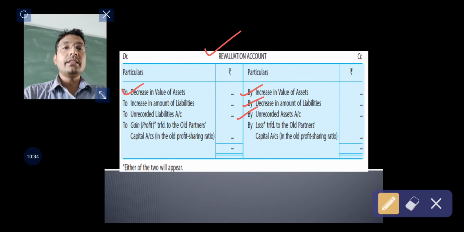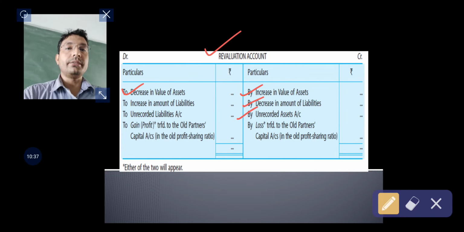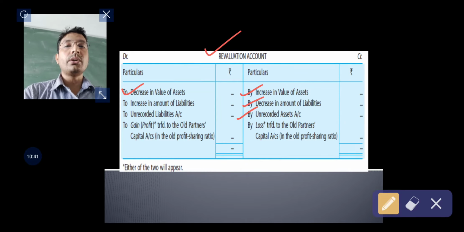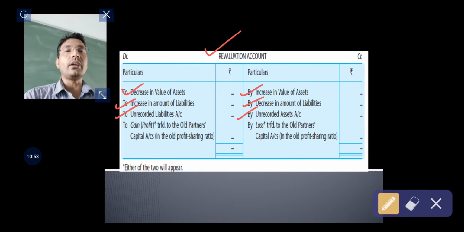Similarly, a decrease in the value of an asset is nothing but a loss for the firm, therefore it is debited to the revaluation account. An increase in the amount of liabilities is debited to the revaluation account because an increase in liability is nothing but a loss for the firm. At the same time, recording of unrecorded liabilities is a loss for the firm. Now, after recording all these journal entries and posting them, the revaluation account may have either a debit balance or a credit balance.